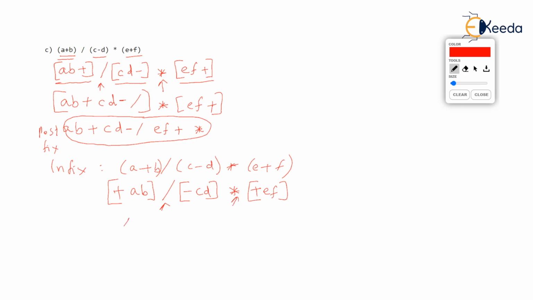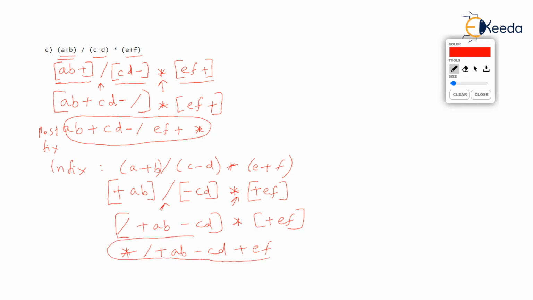So division followed by first operand plus AB followed by second operand minus CD. Mark it as one operand. Into plus EF remains. Now finally multiplication. So write multiplication, that operator first, then the first operand, and then the second operand plus EF. So this is the prefix equivalent of the given infix.